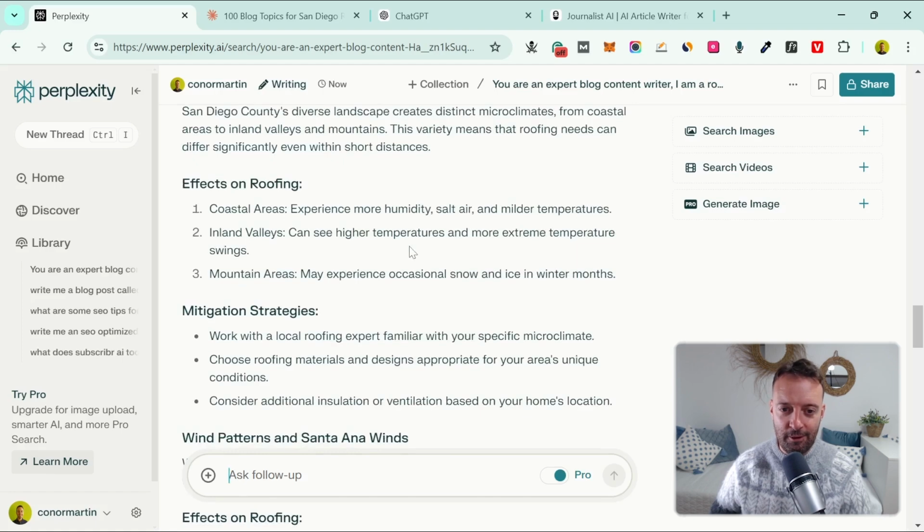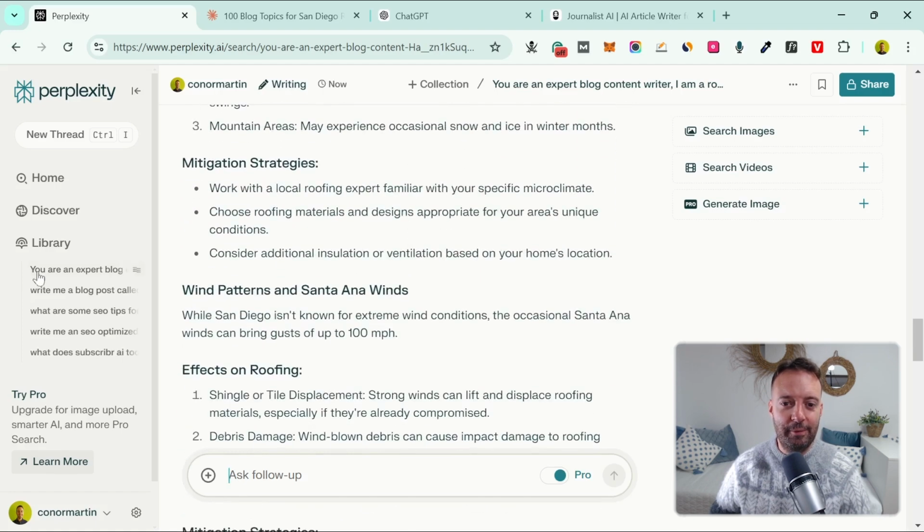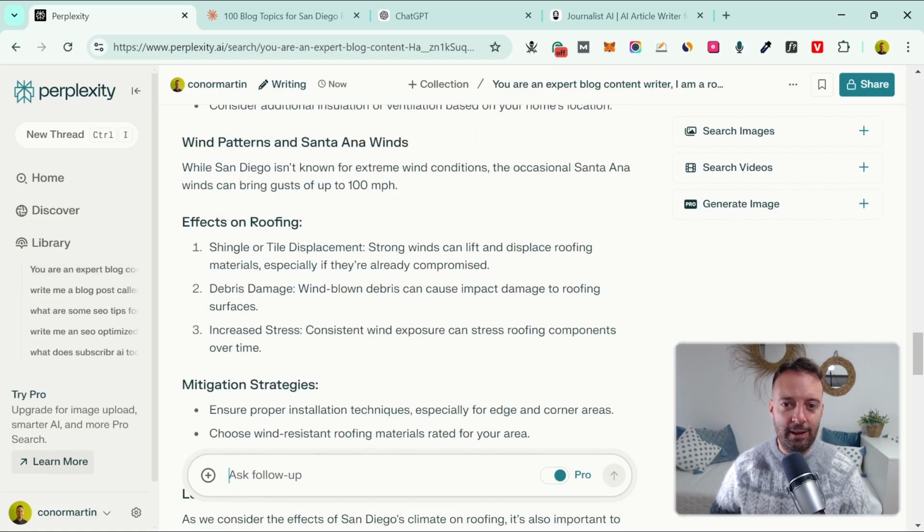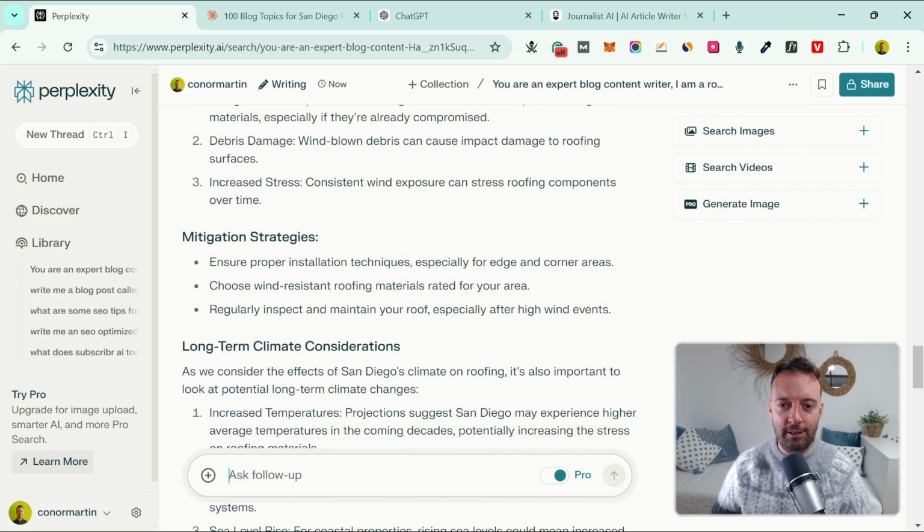I'm not an expert on roofing, so I don't really know about all of these things, but it's like wind patterns. I like the way it's not gone in too much into weird kind of AI type writing, but it's just getting more to the point. So it is a little bit formal though: mitigation strategies. Who really says that? I always try to write and think about the audience. Like in this case, does everybody know what these words mean? Maybe not. So I wouldn't really even use this word mitigation, because maybe some people don't understand that.